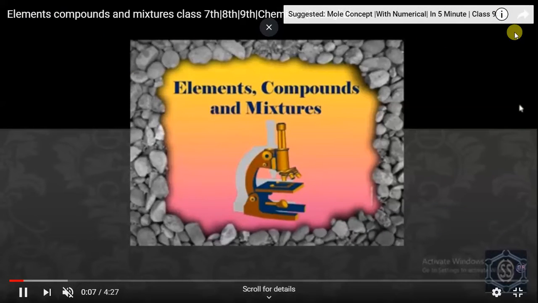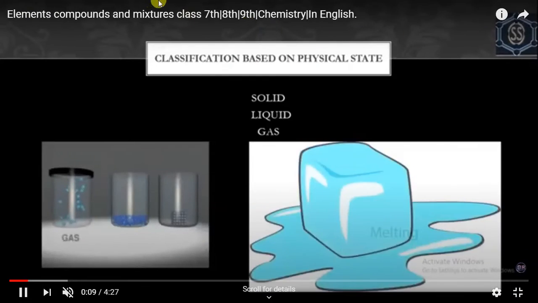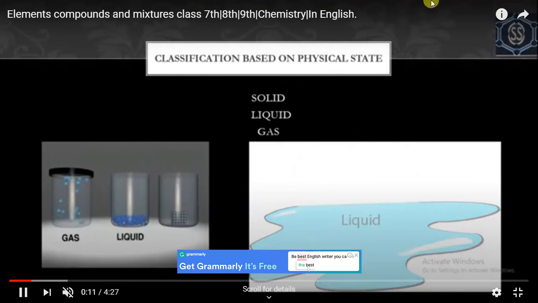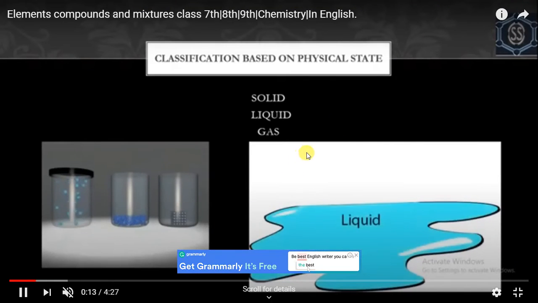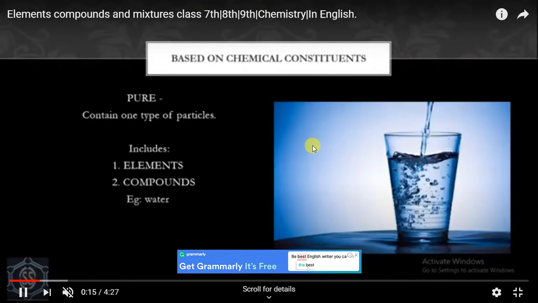So in earlier classes also we have discussed what exactly elements are. First of all, in the first chapter we have discussed the different physical states of matter. Then pure matter is categorized into two parts. One is elements and one is compounds.